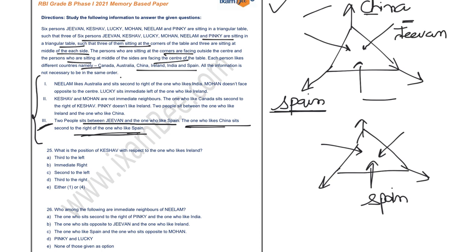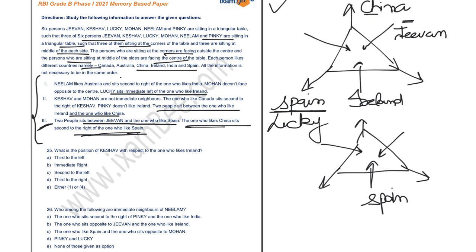So I am writing Jeevan over here. Now, similarly, it is given that two people sit between the one who likes Ireland and the one who likes China. Accordingly, Ireland should be here, because there is a gap of two between Ireland and China. Also, it is given that Lucky sits immediate left of the one who likes Ireland. So the position for Lucky should be this one, which means Lucky must be the one who likes Spain.